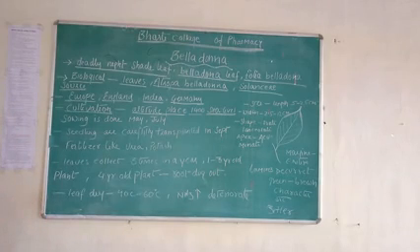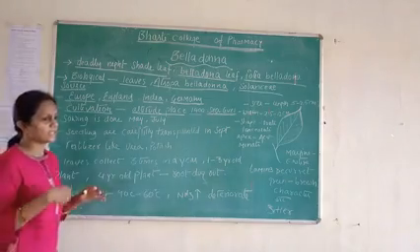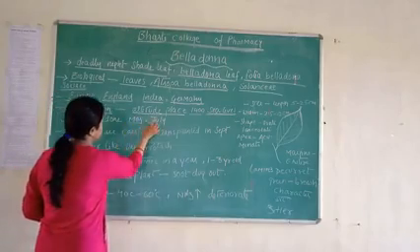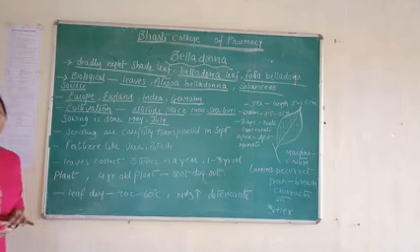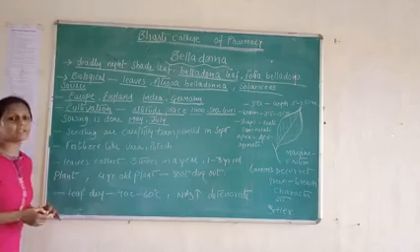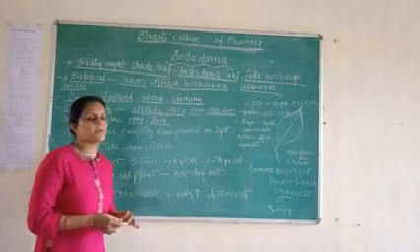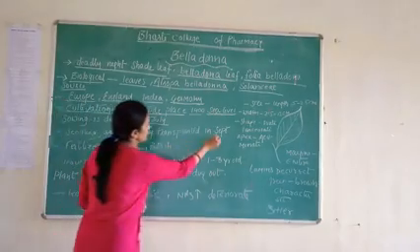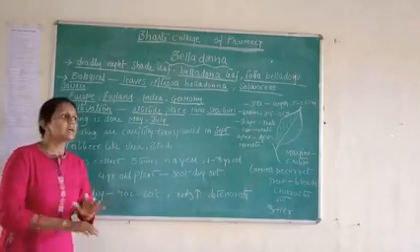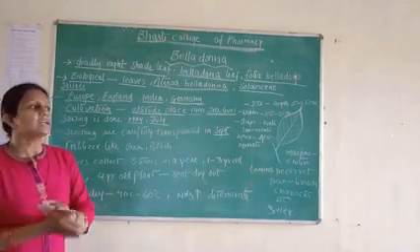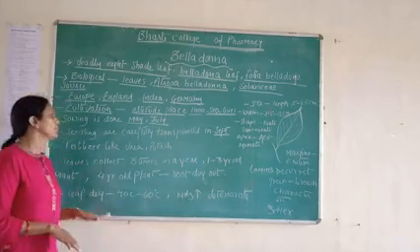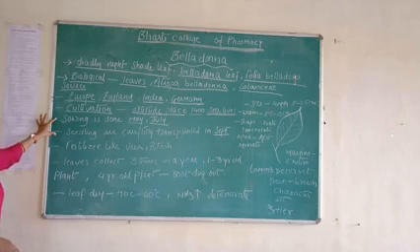Sowing is done in May or July. Seedlings are carefully transplanted in September, meaning the collected seedlings are transplanted in the field in the month of September.